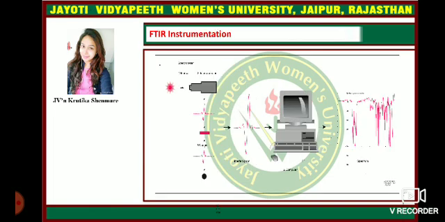So, this is the FTIR instrumentation, which is a spectrometer. The source passes through the interferometer, and then it passes through the interferogram and then a computer, and then we can see a complete spectrum.